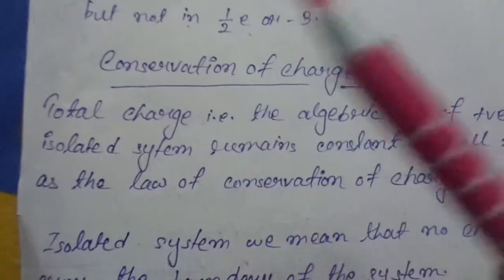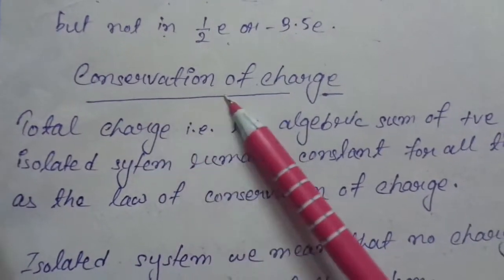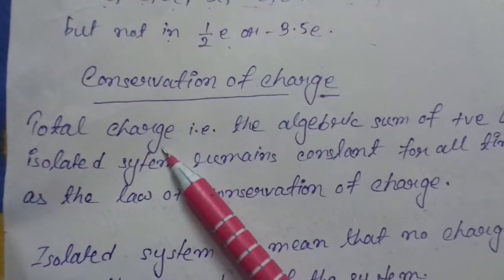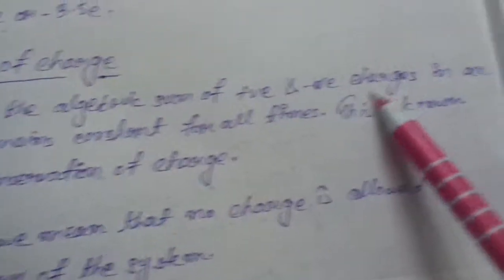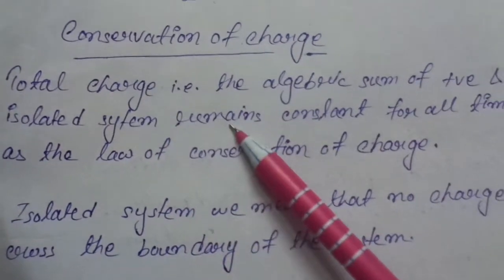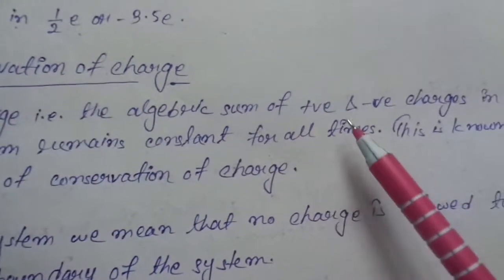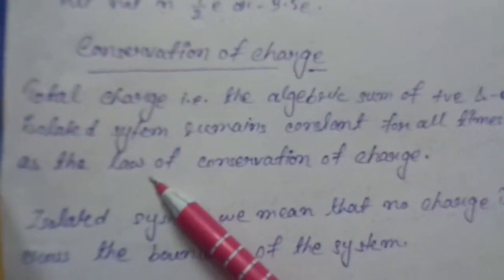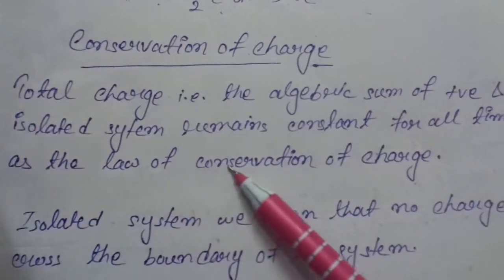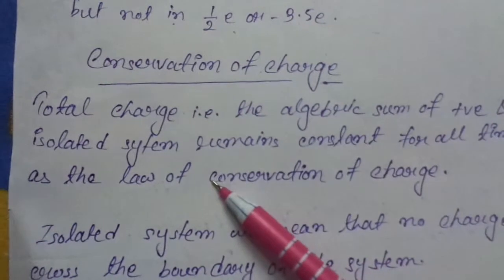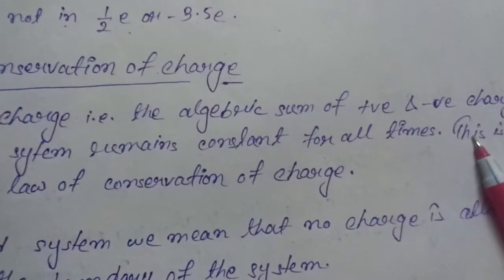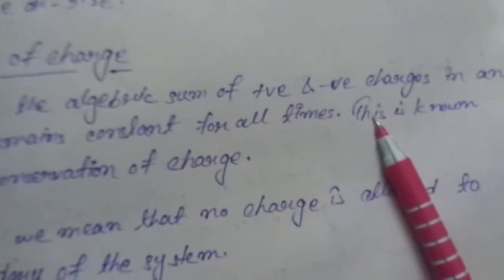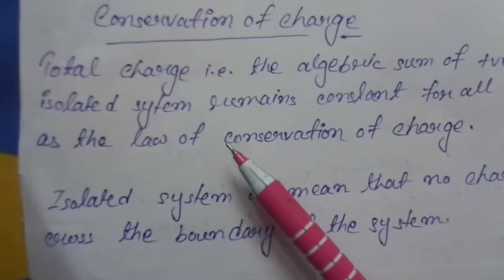Next, conservation of charge: the total charge, that is the algebraic sum of positive and negative charges in an isolated system, remains constant for all time. This is known as the law of conservation of charge. Here, what is an isolated system?